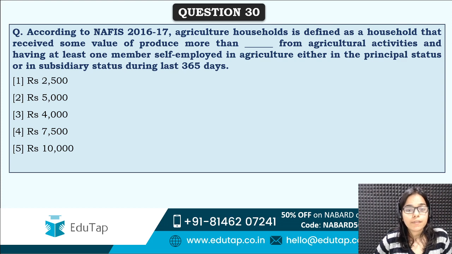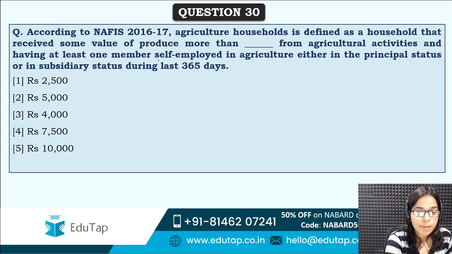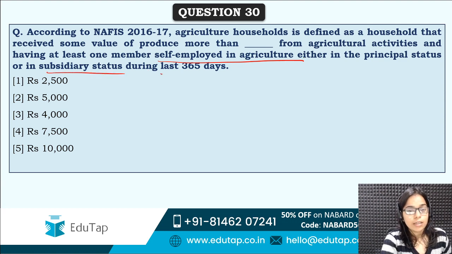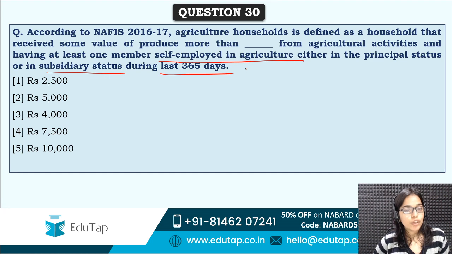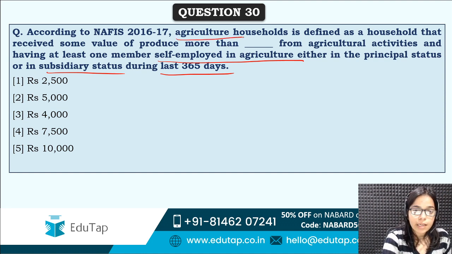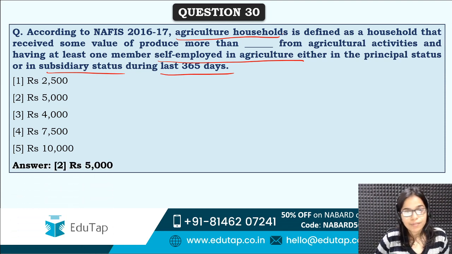Next is, according to the survey, agricultural household is defined as a household that received some value of produce more than how much from agricultural activities and having at least one member self-employed in agriculture, either in the principal status or in the subsidiary status in the last 365 days. So you need to tell me the amount. Then that household will be considered as agriculture household. Correct answer is option second, that is rupees 5,000.